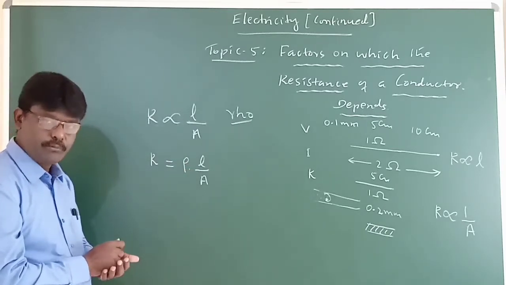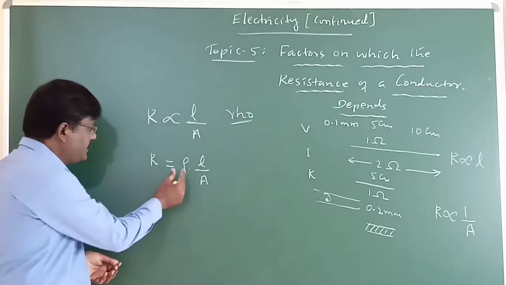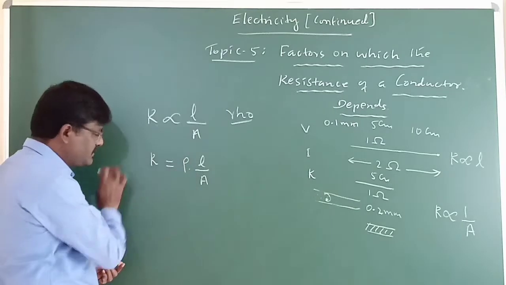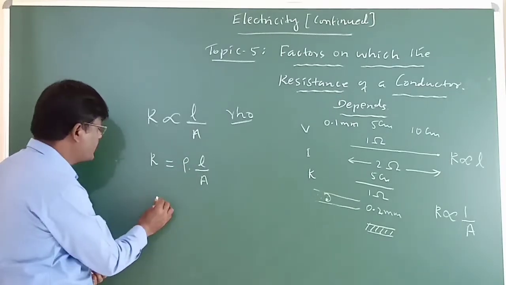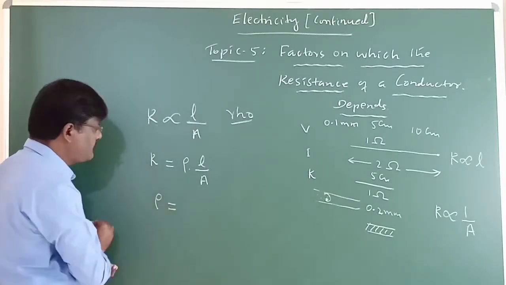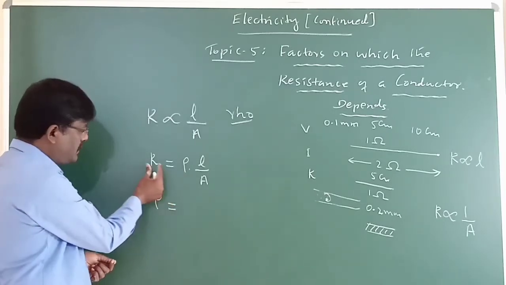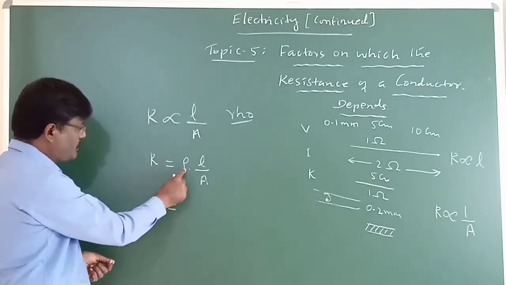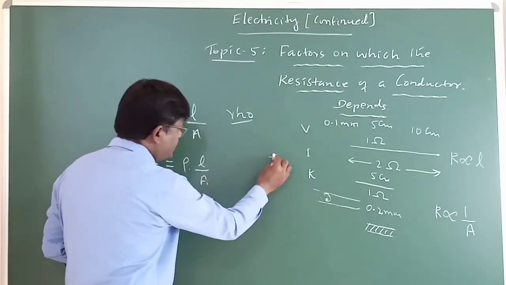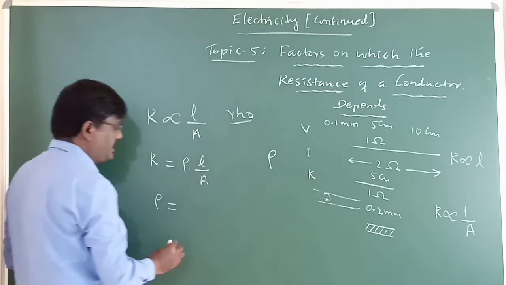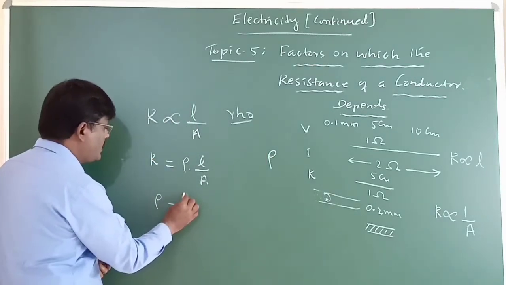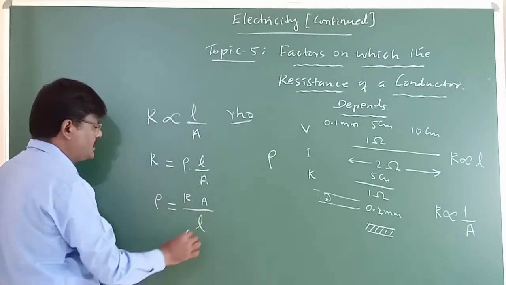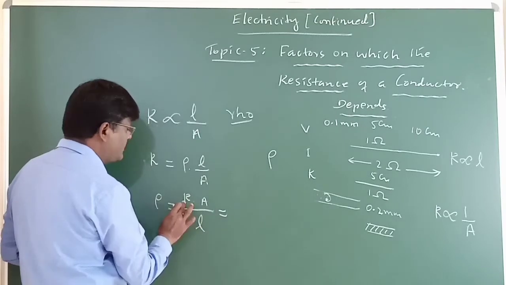Okay children. Now we shall try to find the SI unit of rho, which we call resistivity. First we shall get the formula for resistivity from this. R is equal to rho into L by A. Therefore rho equals R into A by L. What is the SI unit of resistance?